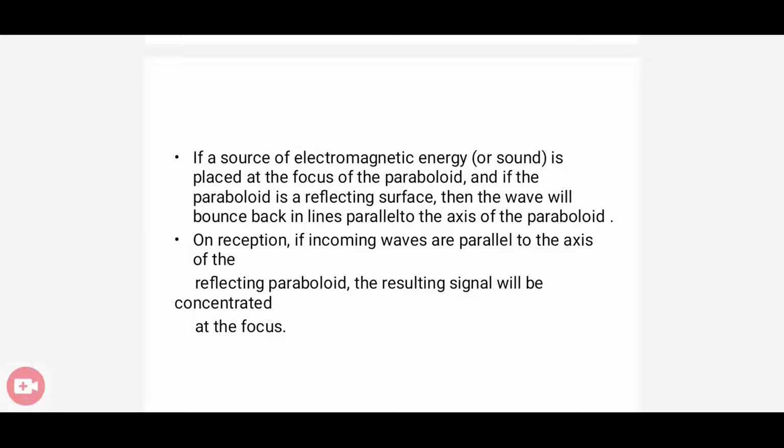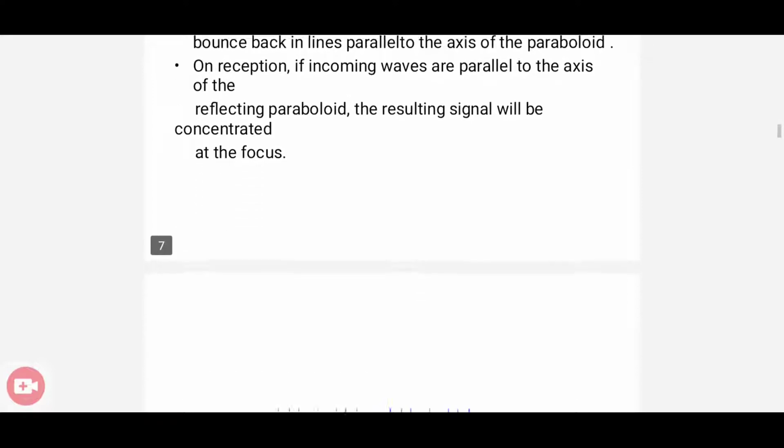On the reception side, if the incoming waves are parallel to the axis of the reflecting paraboloid, then definitely the resulting signal will be concentrated at the focus. On transmission, starting from the focus to the surface, if the surface is a reflecting one, it will be bounced back. That is the nature of the parabolic reflective antenna. And if it is reception, it will accept waves that are parallel to the axis of the reflecting paraboloid, and the resulting signal will be concentrated on the focus. That is the main property of the reflective parabolic antenna.